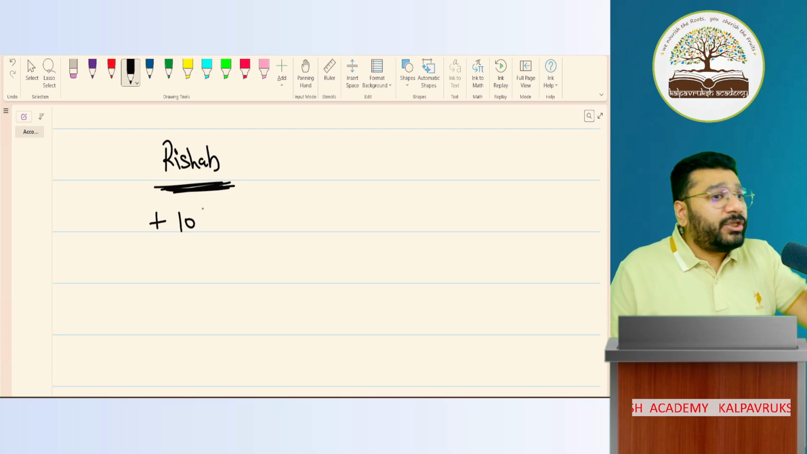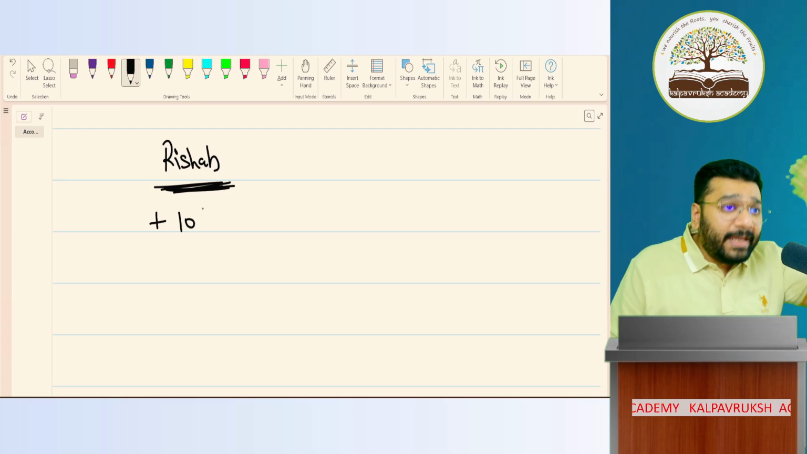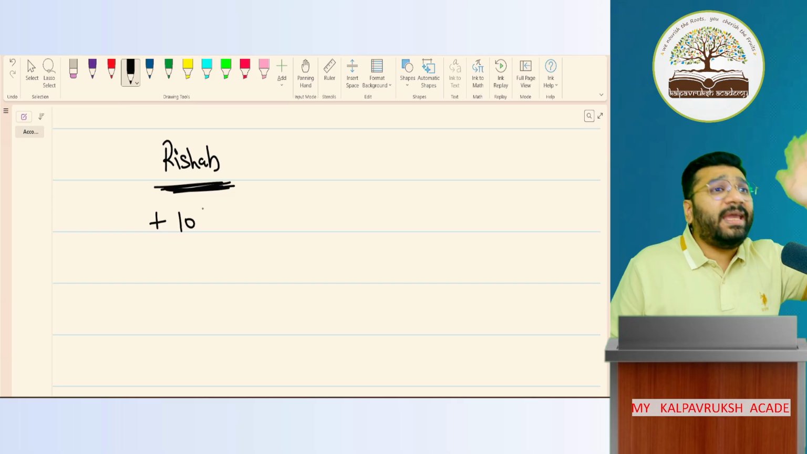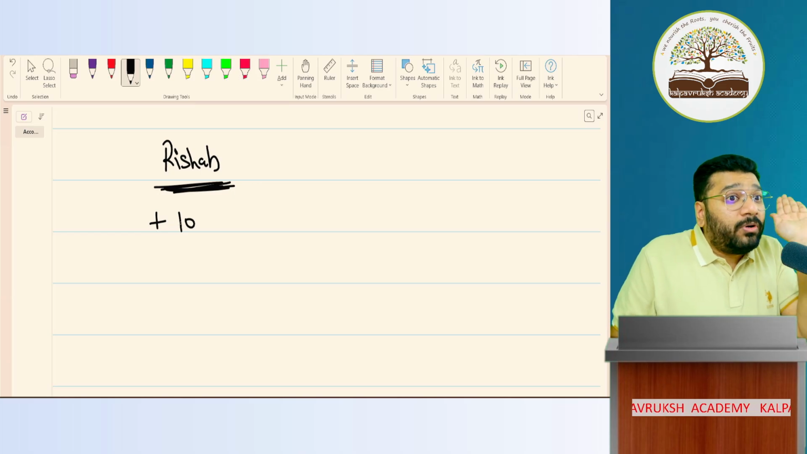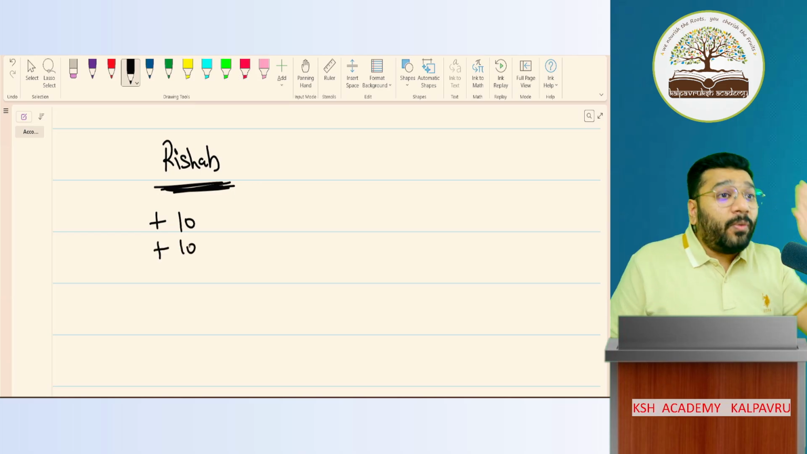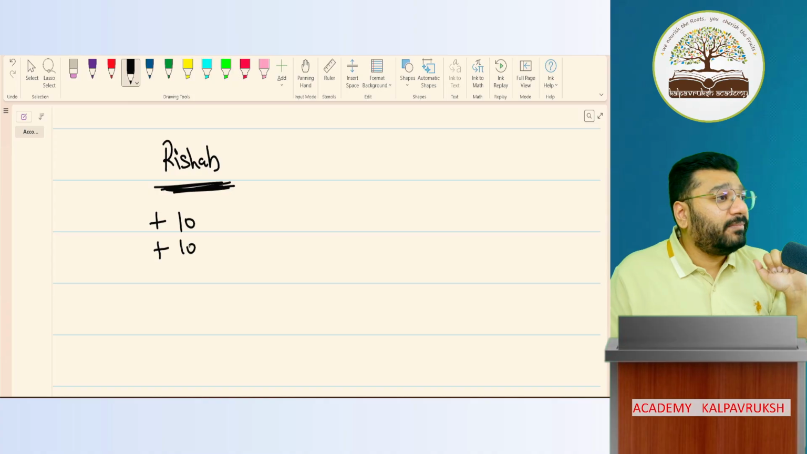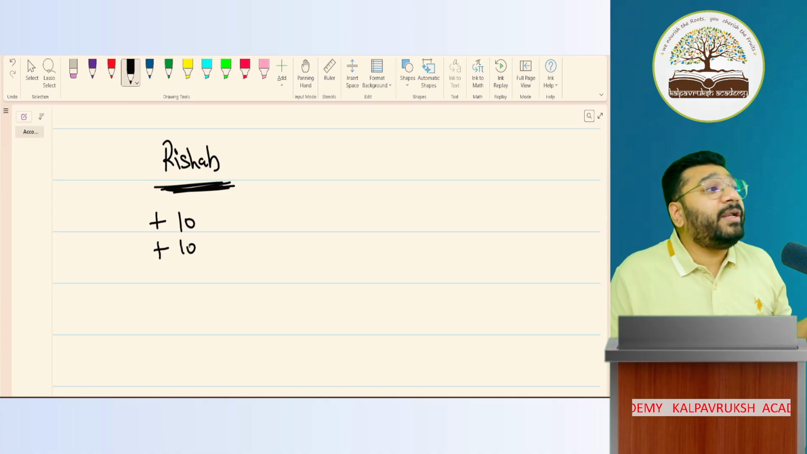Tomorrow, again, Rishabh felt hungry. He came to my shop. Again, he purchased one more cake. And I also gave it. Without asking for the previous money, I gave it. But what will I do in the notebook? Plus 10 more. Now, in total from Rishabh, how much money should I take? 20. Okay.